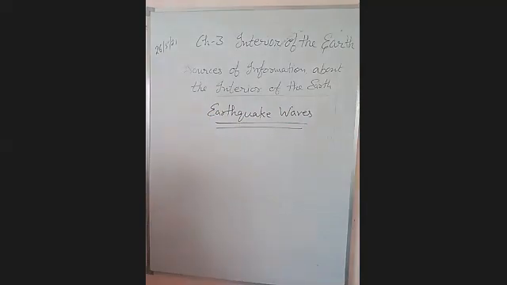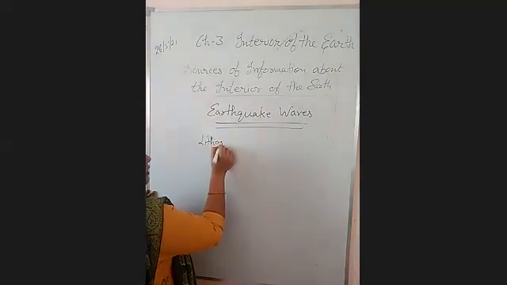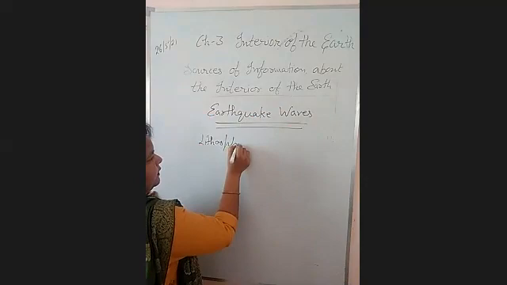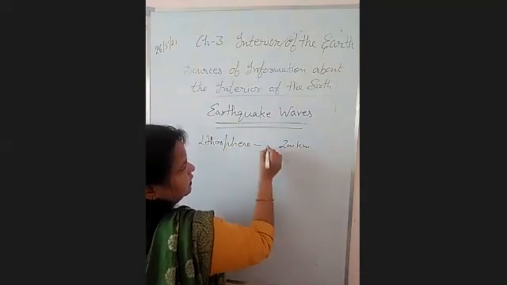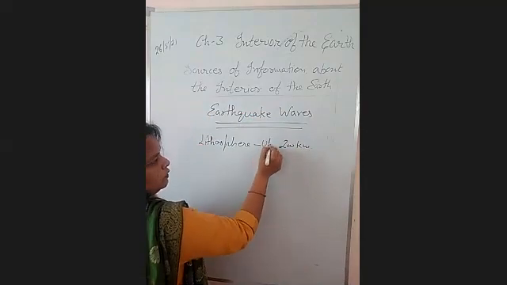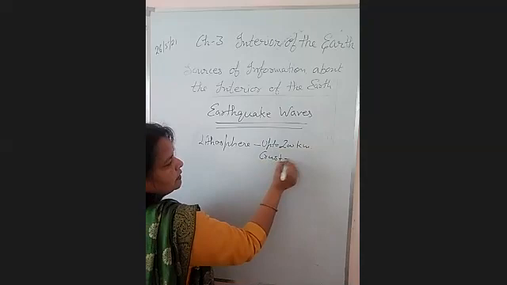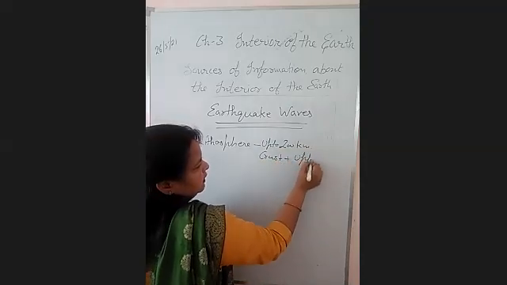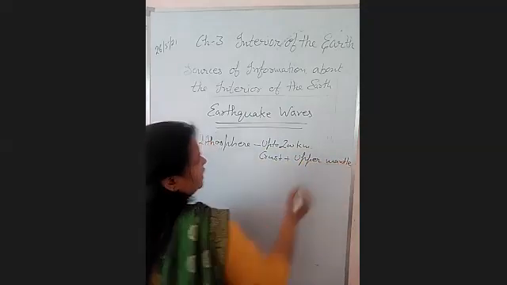Earthquake waves. Mostly lithosphere. Lithosphere is up to 200 kilometers. It includes crust plus upper mantle. Right?